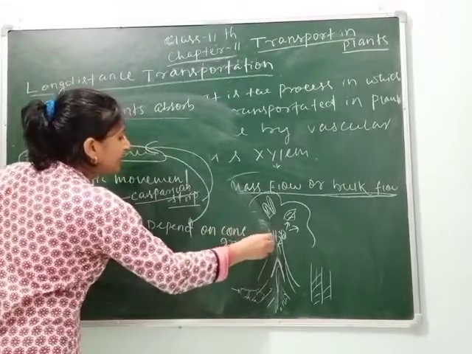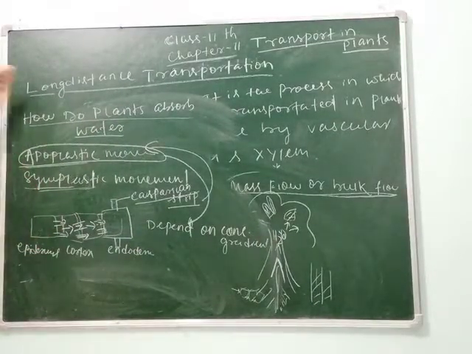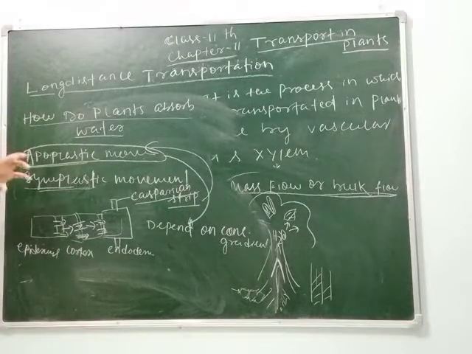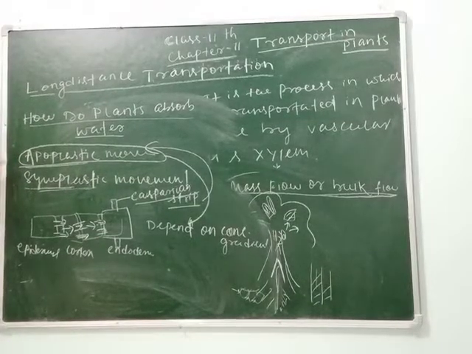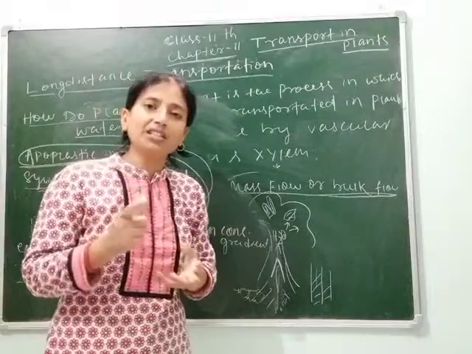Clear? As I have told you before, in concentration gradient, the concentration between the soil and the plant should be unequal, due to which the movement can occur with the help of mass flow.